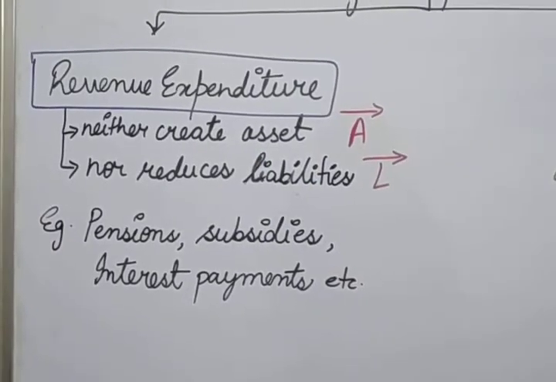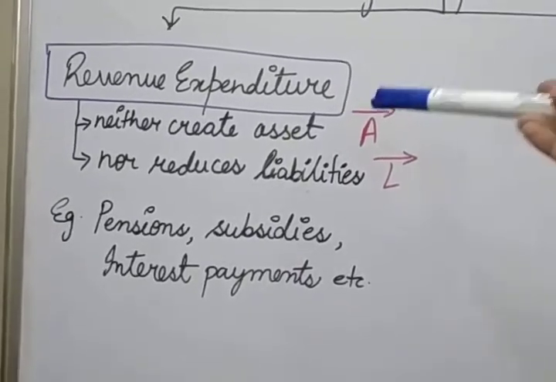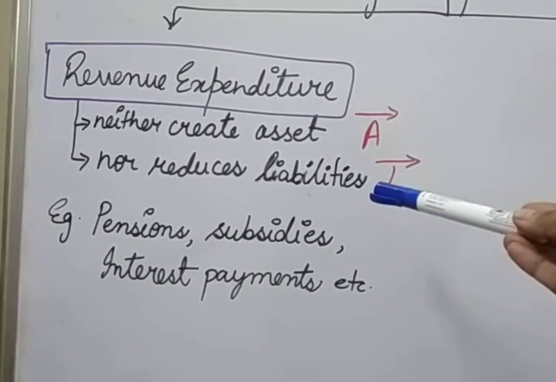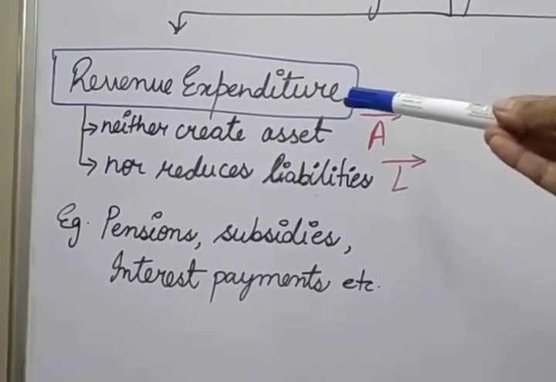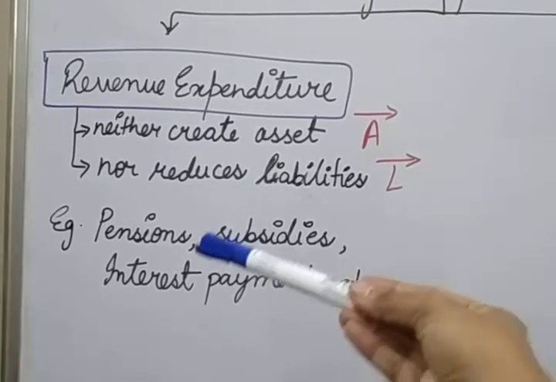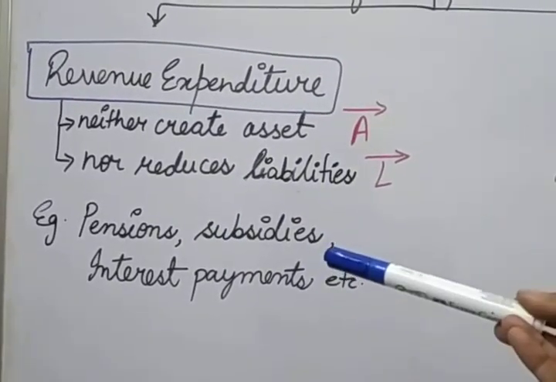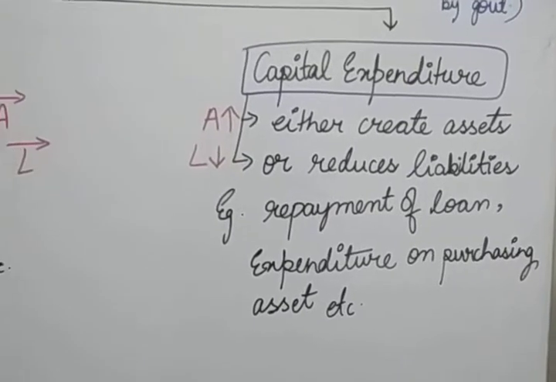So the expenditures which will not create any assets for the government, or do not reduce the liability of the government, that type of expenditure is termed as a revenue expenditure. Examples: pensions, subsidies, interest payments, grants to the state government, etc. After that, now let's discuss the capital expenditure.